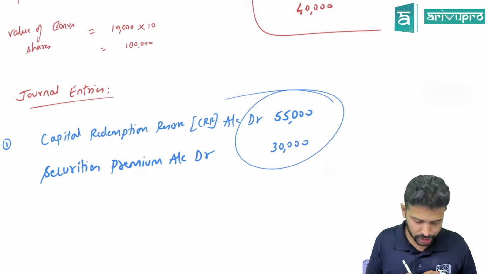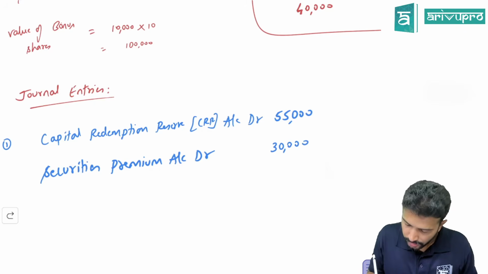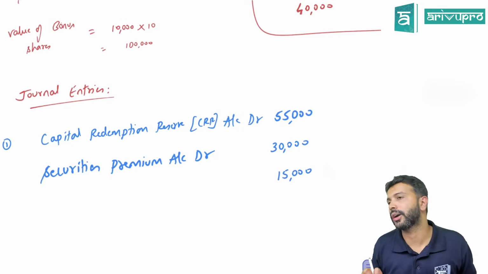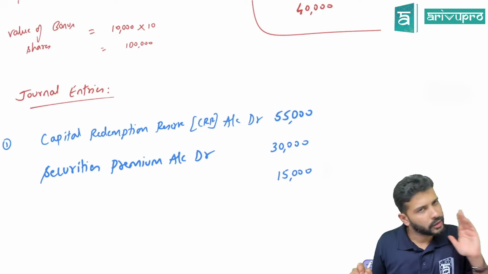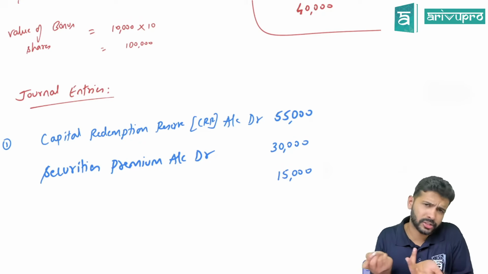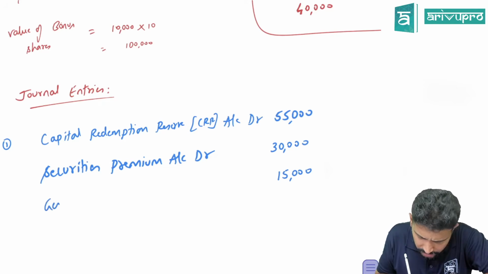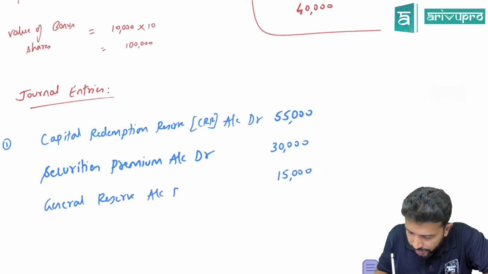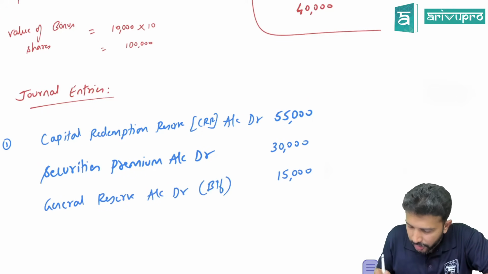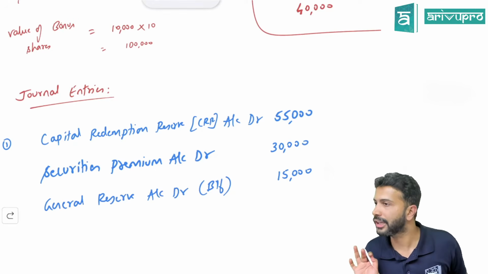Quota over or still shortage? Still shortage of 15,000. For this 15,000 you will utilize free reserve. As per the study material, first we utilize general reserve. So we debit general reserve account with B.F., that is balancing figure. This is an acceptable short form which you can use in the examination.